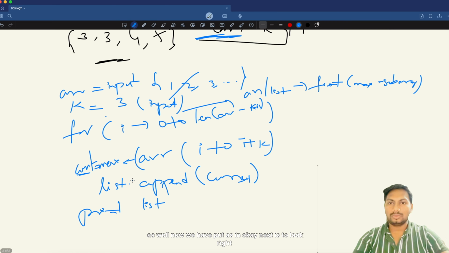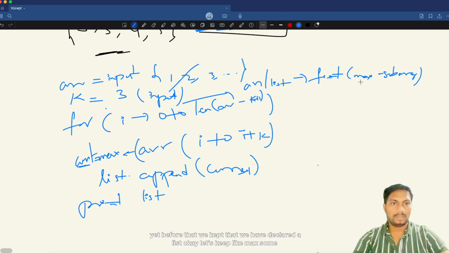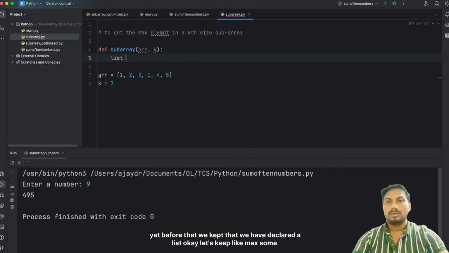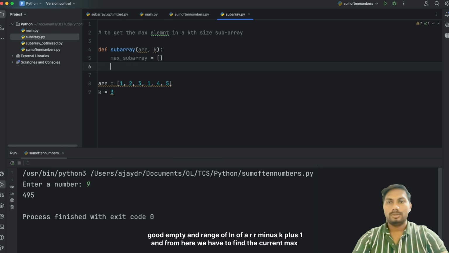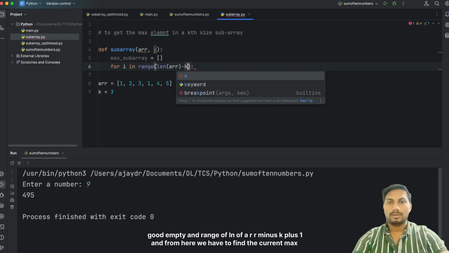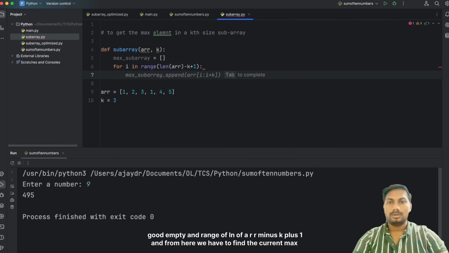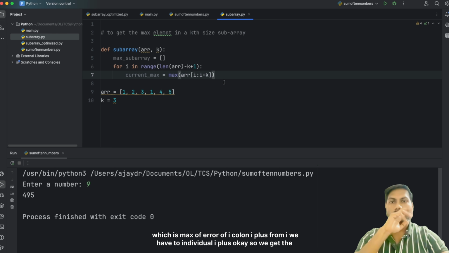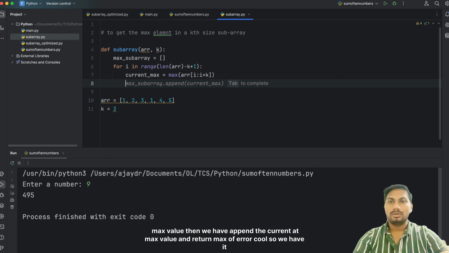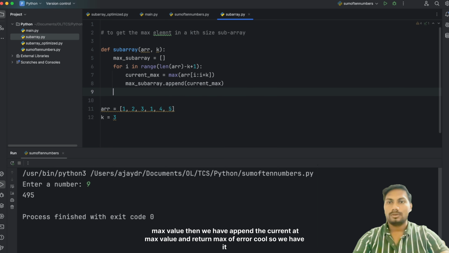So next is to loop, right? Before that, we have to declare a list. Let's keep max subarray equal to empty, and for i in range of len of arr minus k plus 1, from here we have to find the current max, which is max of array of i colon i plus k. From i we have to go till i plus k, so we'll get the max value. Then we have to append the current max value and return max subarray.